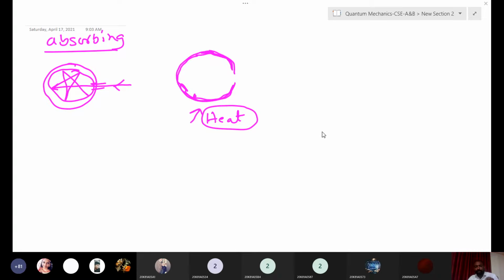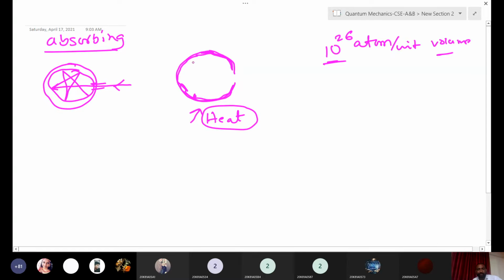Okay, no problem. If you take a particular volume, there are of the order of 10 power 26 atoms per unit volume. If you take a small unit of volume, there will be 10 power 26 atoms. That is the number of atoms per volume. Suppose here we coated some material; there are also a lot of atoms.